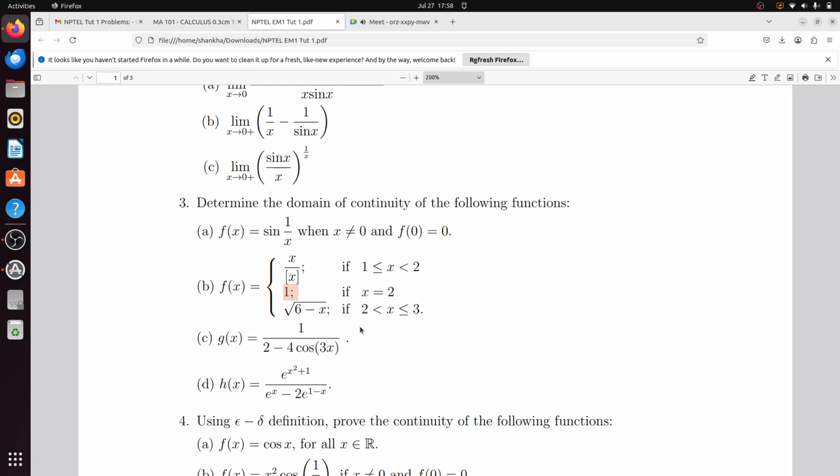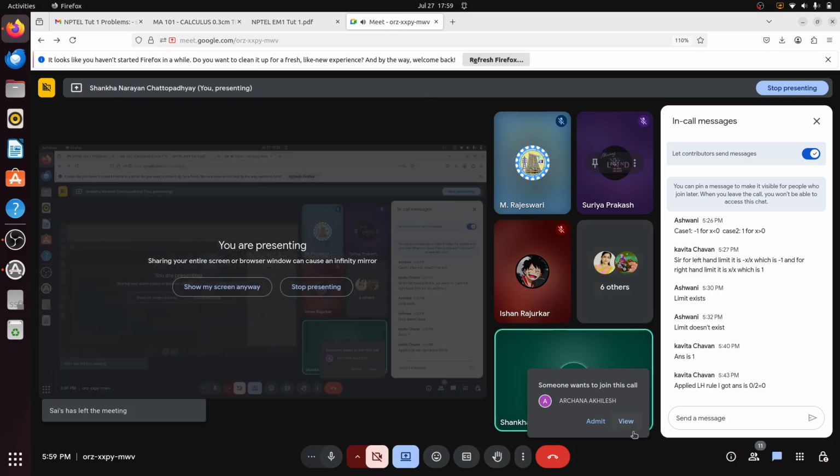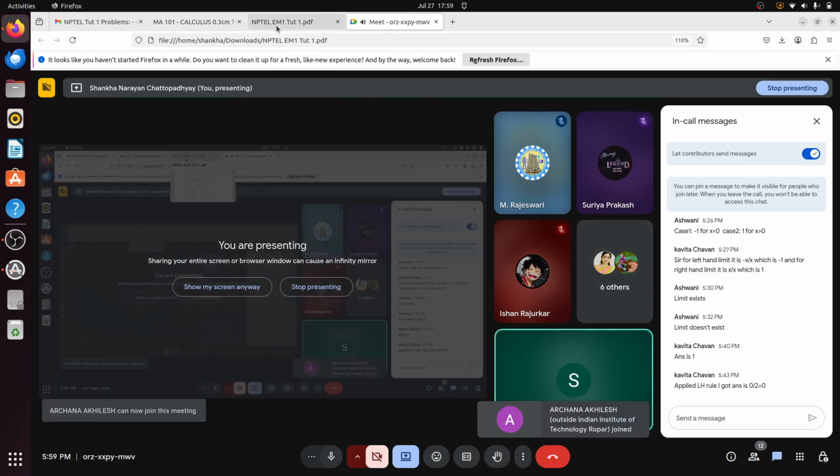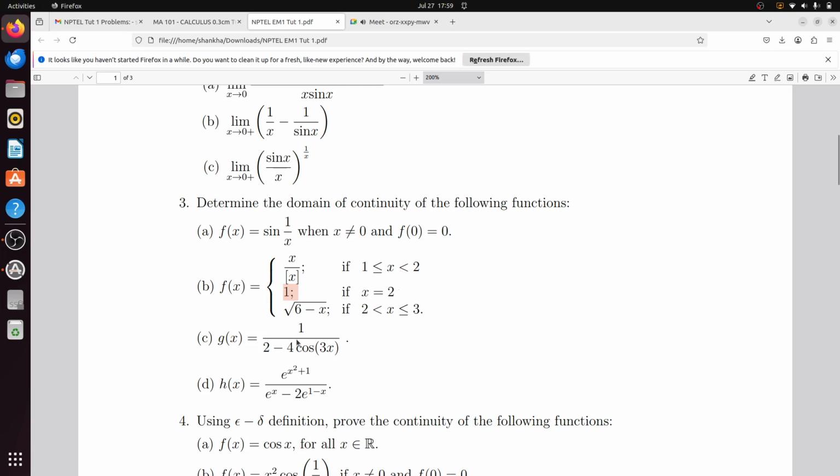For 3c, which points will create problems? 2 minus 4 cos 3x, which points will create problem? 1 by 2 minus 4 cos 3x.